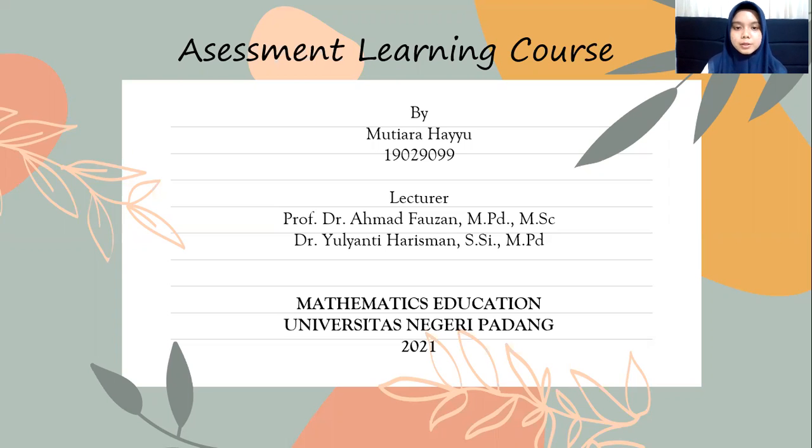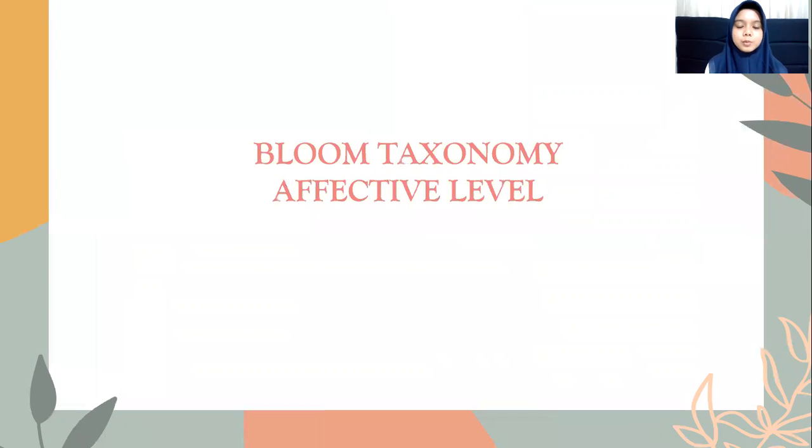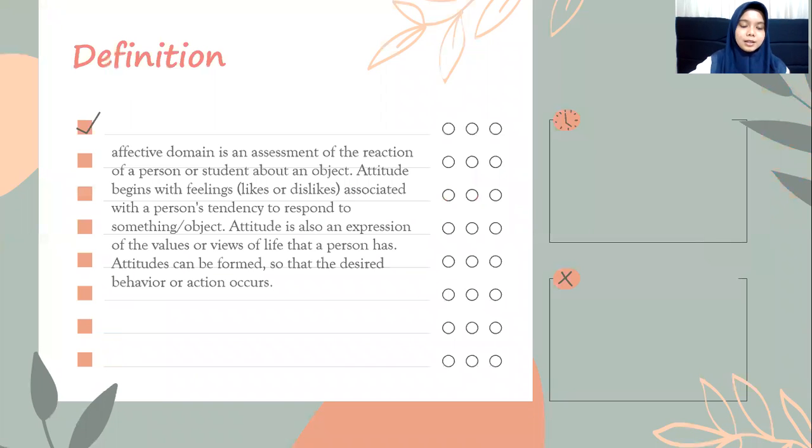So I will present and let's discuss together about Bloom taxonomy in the affective level. I will give a simple information about the definition of the affective level.